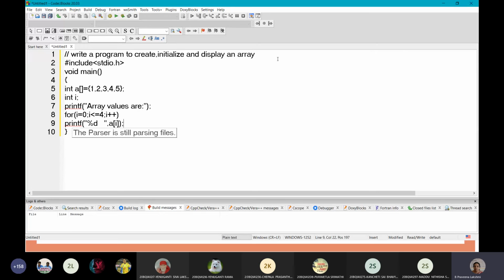Whenever the i value is 0, it takes the a of 0 value from the array and displays it. Whenever i increments to 1, then a of 1 value. Whenever it increments to 3, a of 3, whenever it increments to 4, then a of 4. So like this it gets the elements one by one to display. Okay, so this is our basic program of arrays. Save the file.